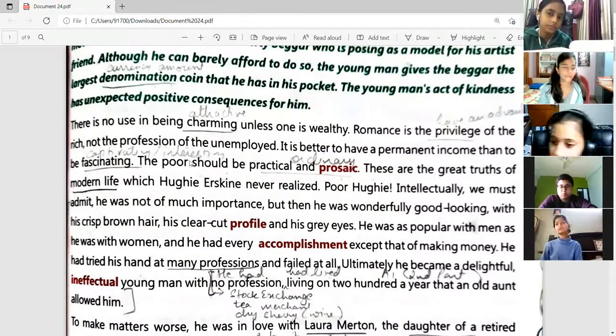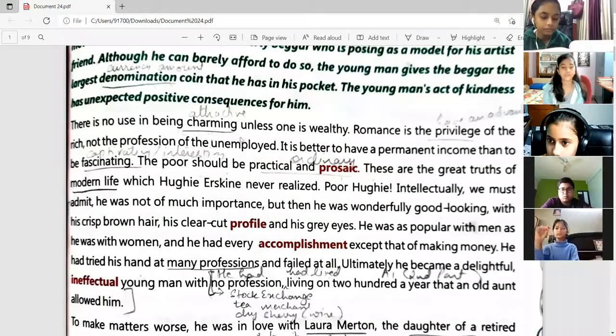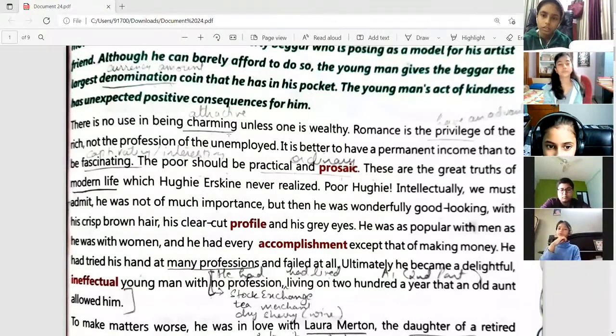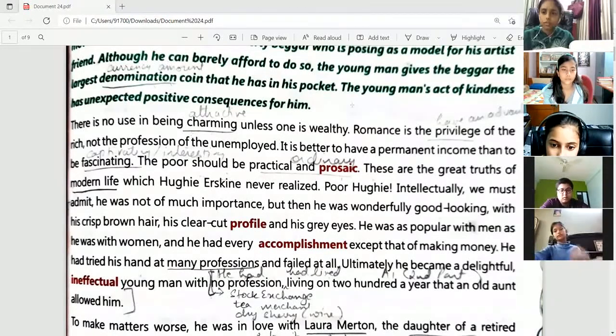Okay. Thank you, sir. So now the story opens with: there is no use in being charming unless one is wealthy. So now it is being said that in life, if you are not wealthy, if you do not have sufficient money, then it is absolutely useless.